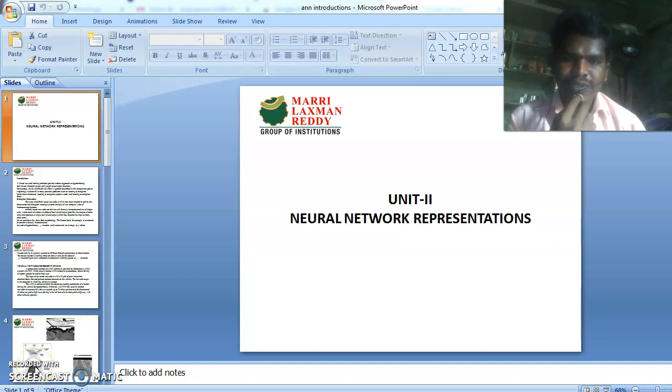Second unit topics are in machine learning: neural network representations, introduction of neural networks, problems of neural networks and the backpropagation algorithm, genetic algorithms, representation of genetic algorithms, and problems in genetic algorithms. These are the topics in the second unit.